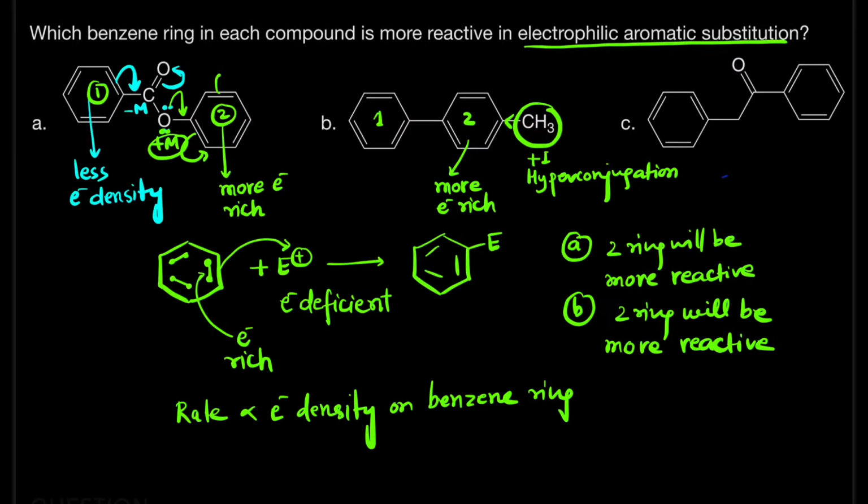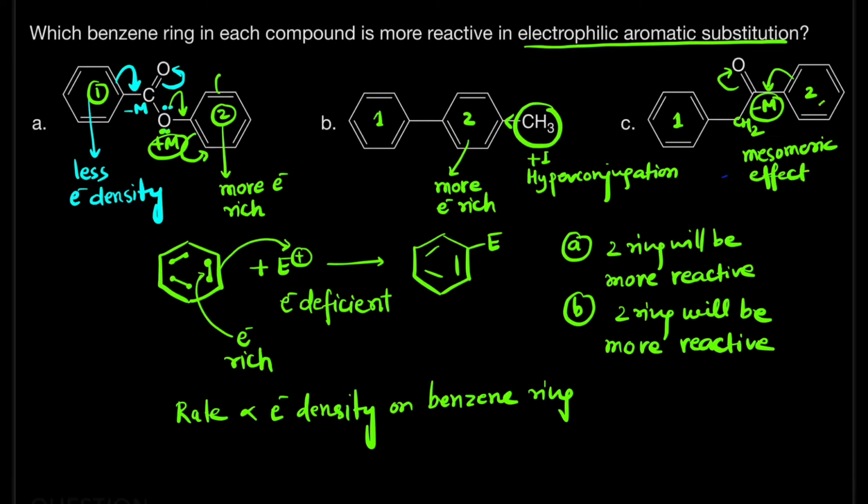In the third molecule, again we have first and second ring. In the first ring, we have only this group, CH2. In the second ring, we have a CO group, that is an electron withdrawing group, minus M in fact, because it is taking electron density from the second ring by the minus M effect, or we can say mesomeric effect.